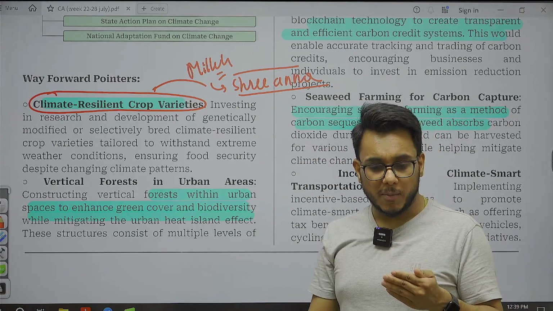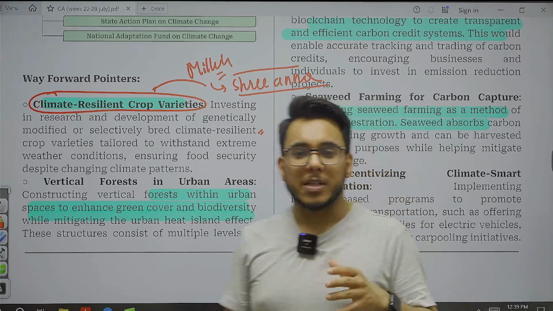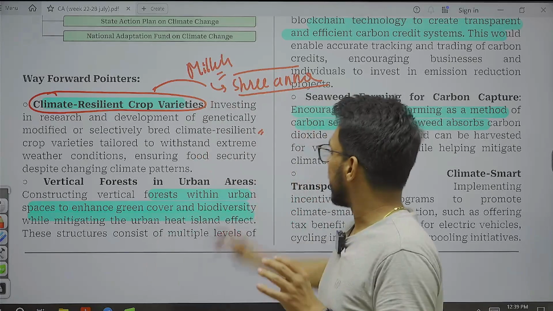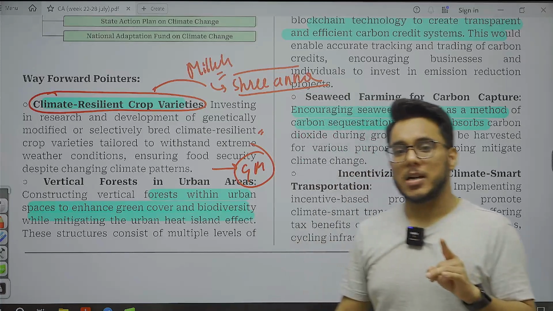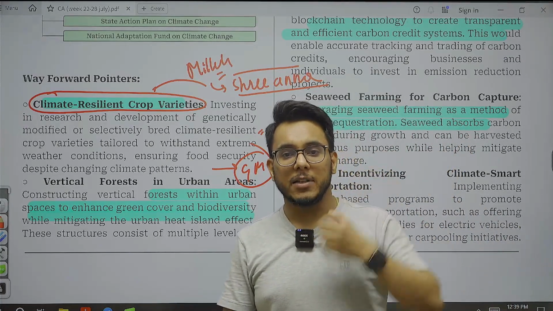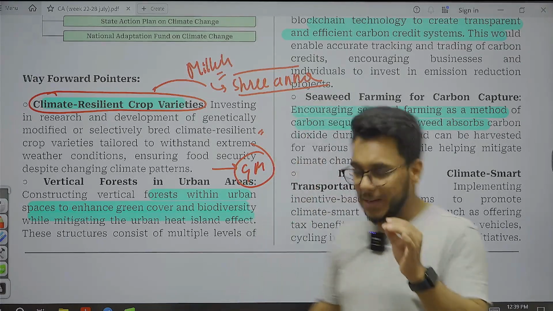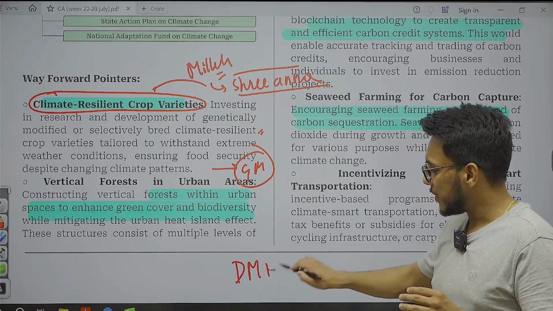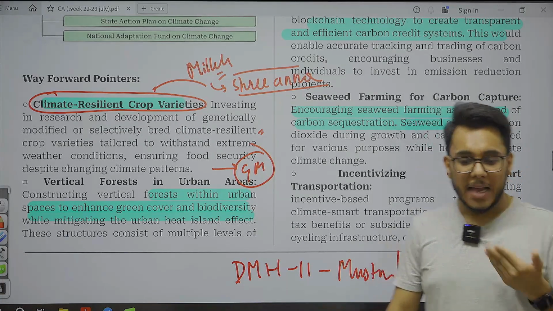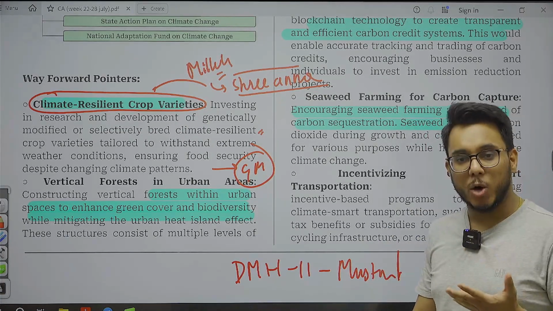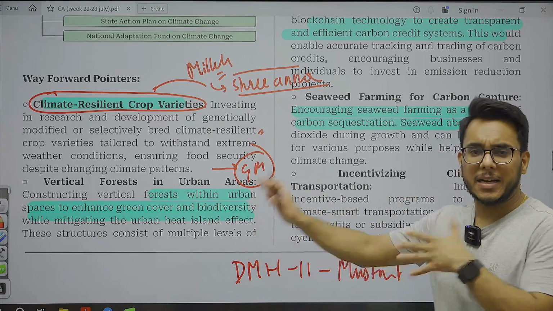Secondly, what we need to focus upon is that we need to develop, with due environmental safety regards, and always say this particular thing, genetically modified crops can be explored. For example, DMH11 mustard, which has high crop yield, and it has also been claimed that it is climate resistant.